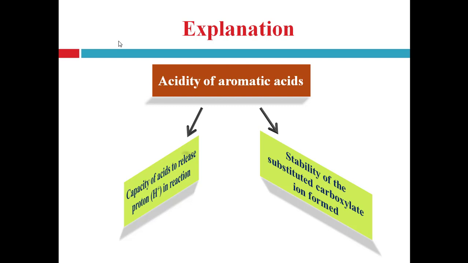If carboxylate ion is stable, then acidity of the acid increases. So any factor or effect that increases the stability of carboxylate ion formed will lead to an increase in acidic strength of that aromatic acid. So two important factors are the capacity of acid to release proton and stability of the carboxylate ion, that govern the acidity of aromatic acid.